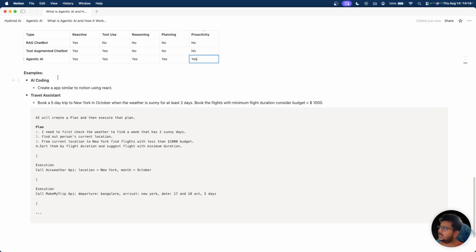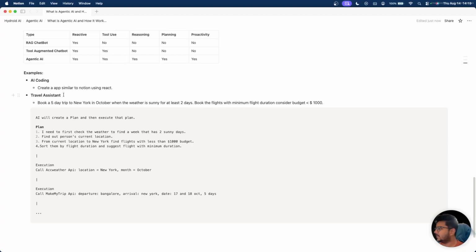We can take multiple examples, like AI coding. I can say to the AI system, let's say, create a similar app to Notion using React. A good example for this is Cursor. If you tell Cursor that you have to create a Notion app or something, it will do all the job that is required, and it will create a React app similar to Notion.